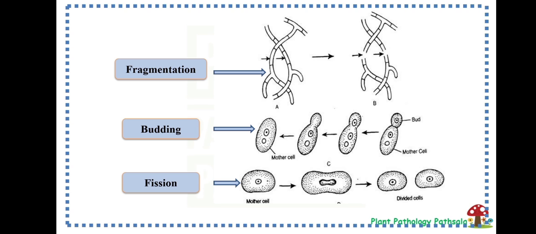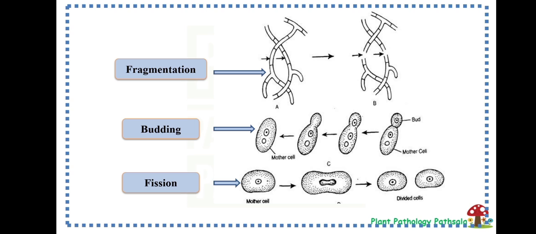In this picture, in the first one, the hyphae are fragmented into two pieces, and each fragment will grow into a new thallus. This process is called fragmentation. The spore formed by this process is called arthrospore or oidia. The fungi which reproduce by fragmentation are the powdery mildew fungi, the Erysiphe species.